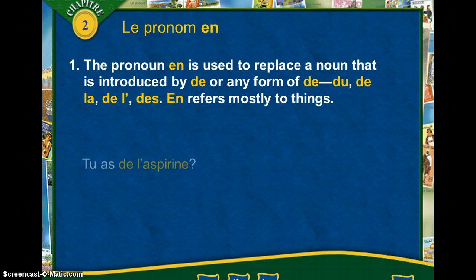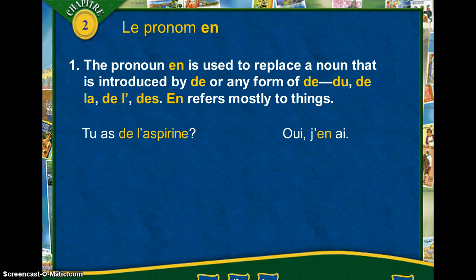So looking at a couple of examples, tu as de l'aspirine. You notice how de, it's a form of de or one of its forms right here. This is saying do you have any aspirin? Oui, j'en ai. This means I have some. So this means I have, of it or of them or some. There's no specific amount given here, you notice, so it's just saying yes, I have some.